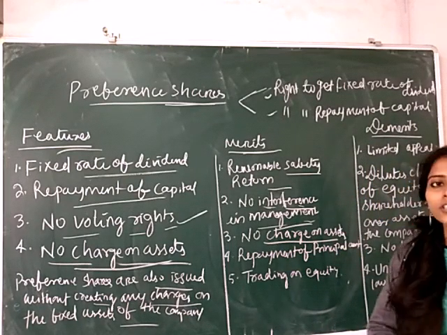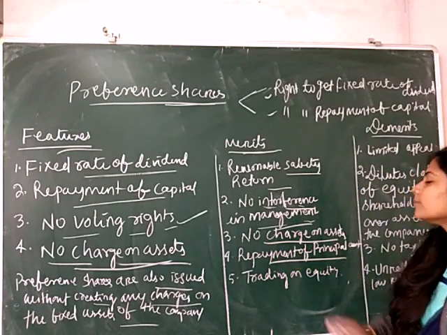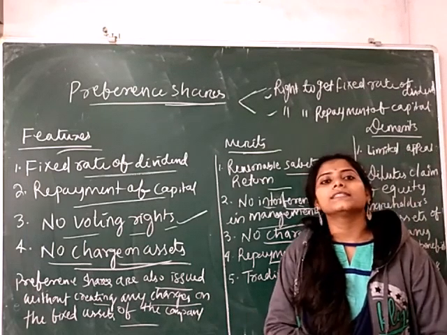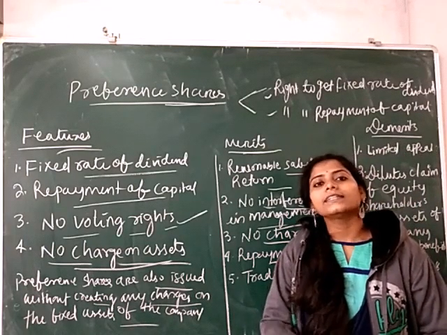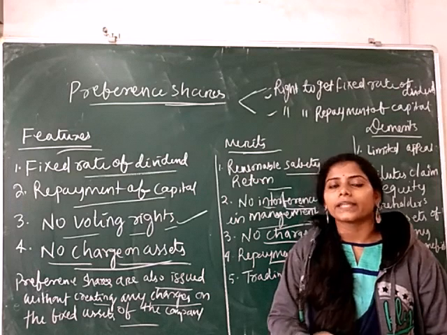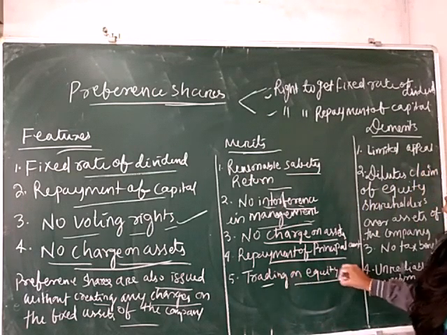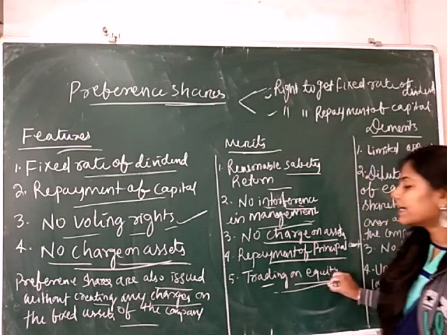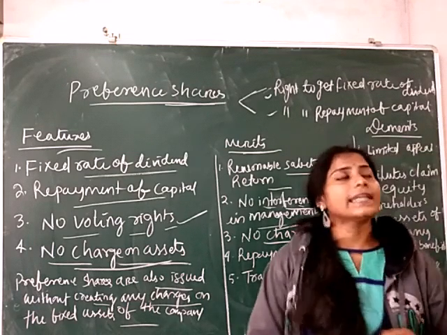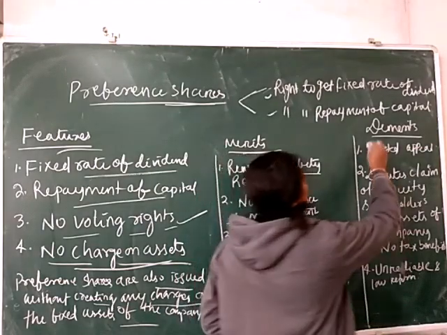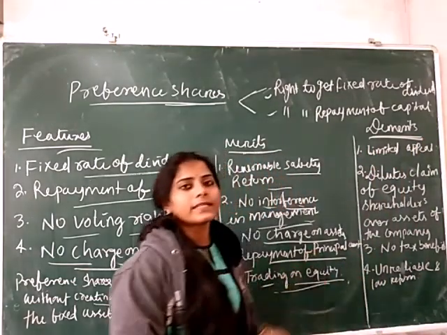Next is no charge on the assets and repayment of the principal amount. Here the preference shareholders get their capital at the time of winding up of the company before the payment to the equity shareholders, and it is also preference share based on trading on equity. Next we discuss some demerits or limitations related to the preference shares.